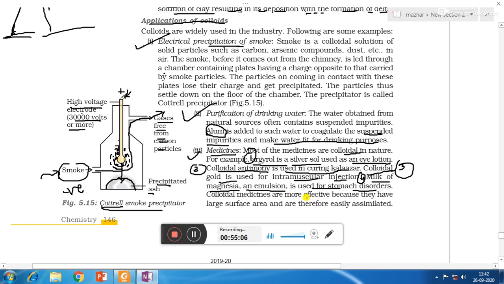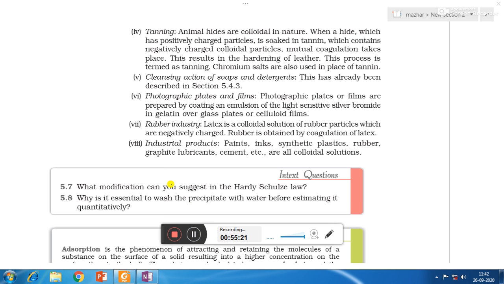Colloidal medicines are more effective because of their large surface area. They can be easily assimilated. That means they will be easily absorbed by the tissues and cells, and so they will have their faster effect in the body. Now next is tanning. TANNING. So what is it?